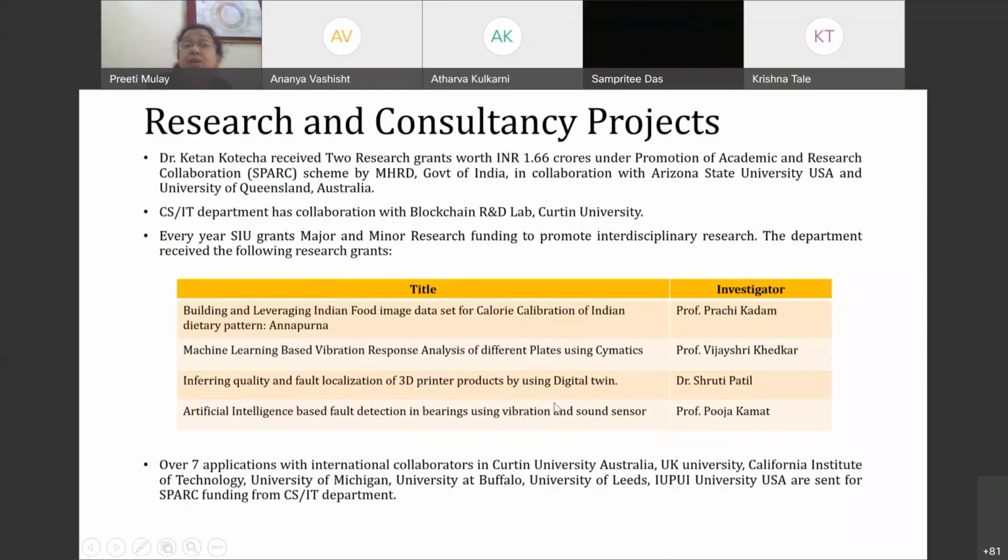In addition to SIU, the Government of India has also given us lots of grants and projects. 1.66 crores of grants were received by our own director under two different research proposals. Cochin University has also collaborated with CSNIT, and there are lots of other grants to talk about, which we have already completed and others on which we are still working.